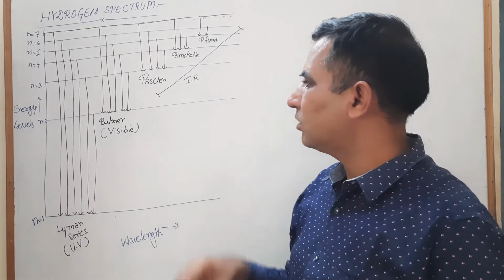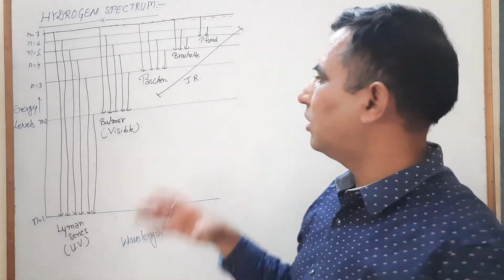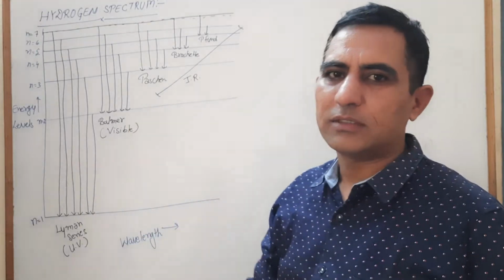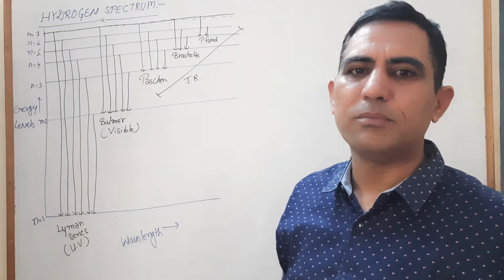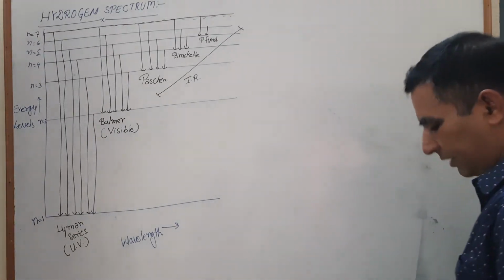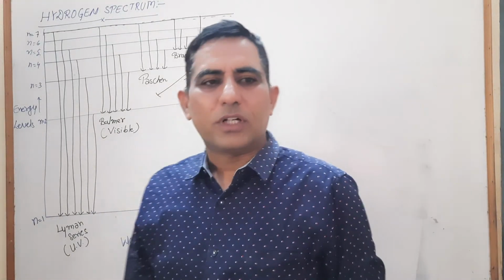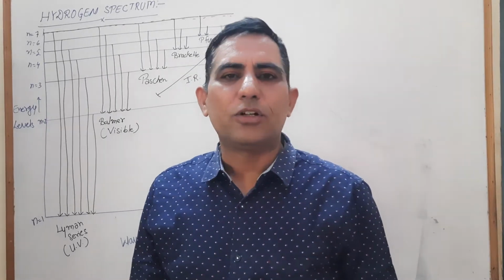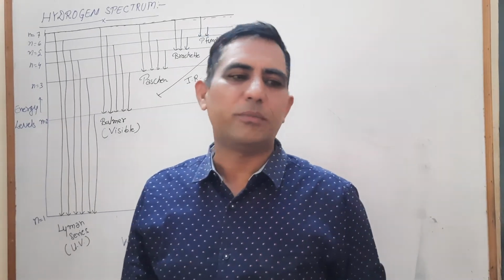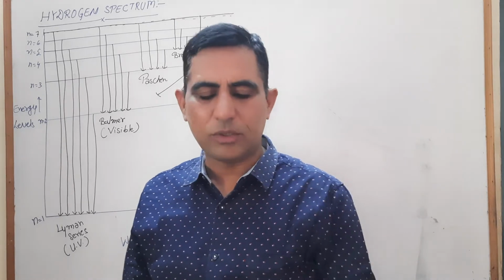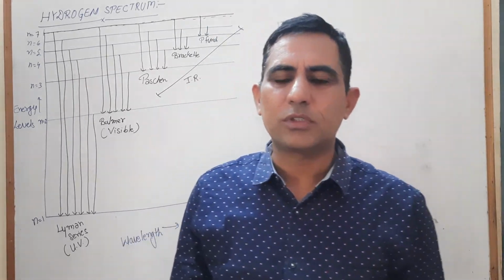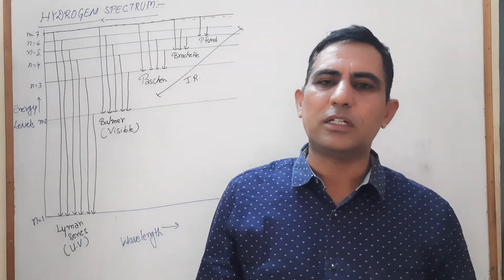Now we find a formula to calculate these spectrum lines. You may have read about some formulas when an electron jumps from any orbit into the first orbit, or when it jumps into another orbit.